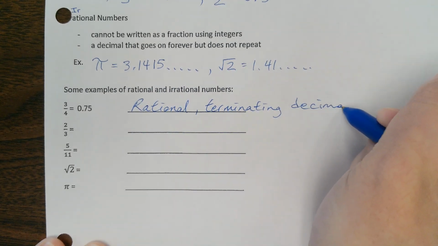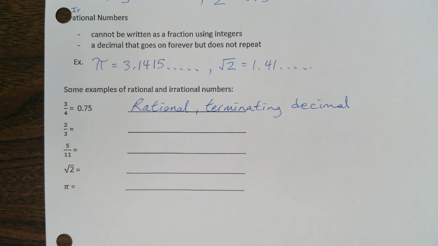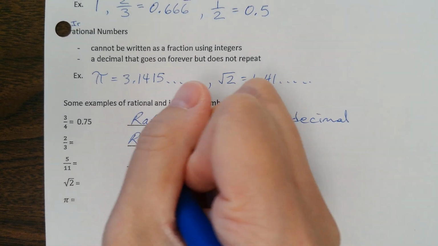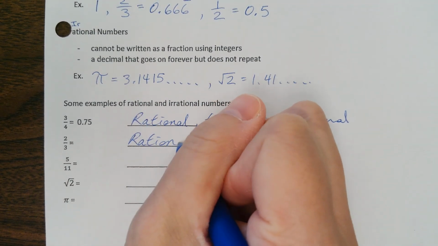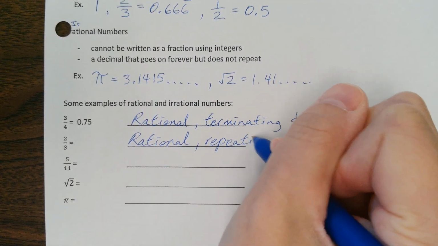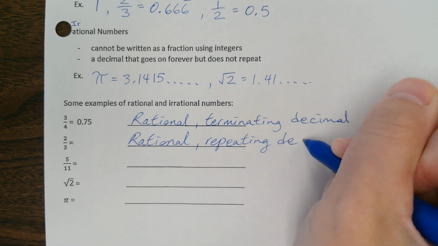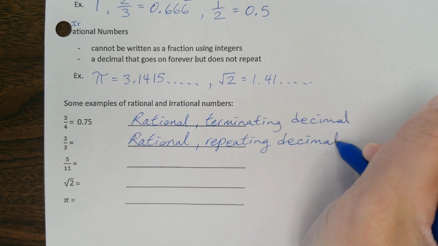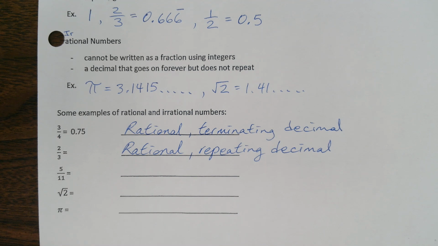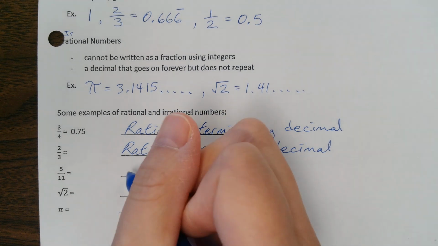Okay. 2/3. Rational because it's a repeating decimal. Okay, 5 over 11. Yep, rational. Why?